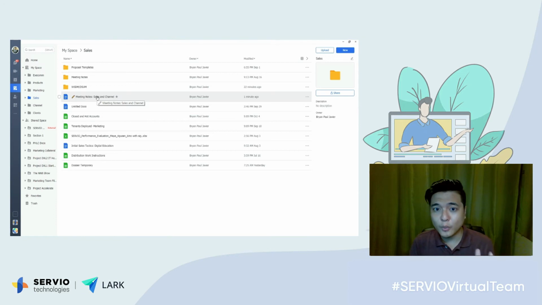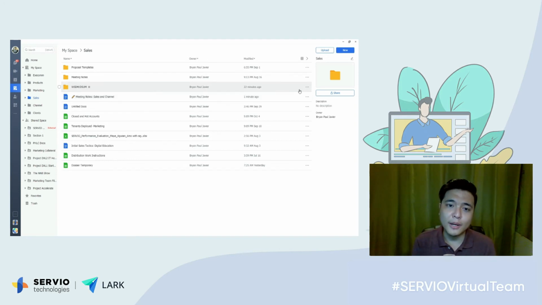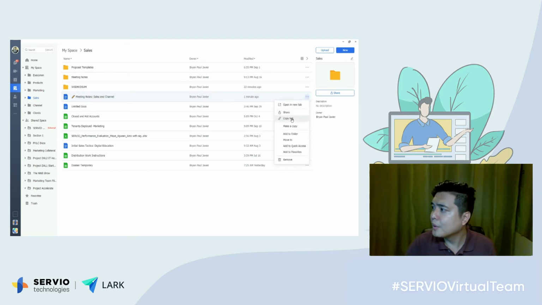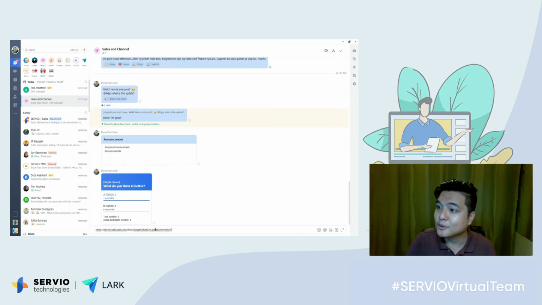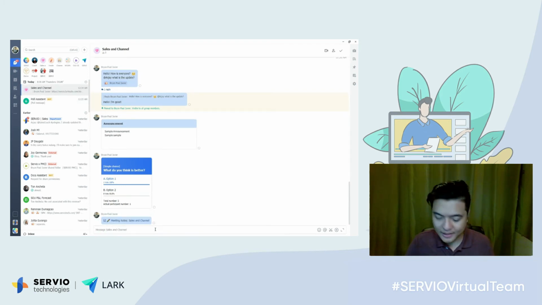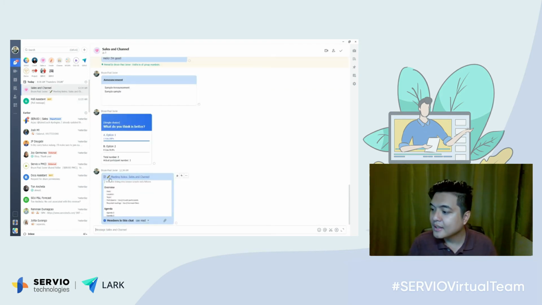So now there are different ways of sharing this file to the team. Either I create a shared folder for the sales and channel group, or I could simply copy that link, go back to my group and paste that link. Now they can access that file. I could easily also adjust if they have read or edit rights so that they can access them.